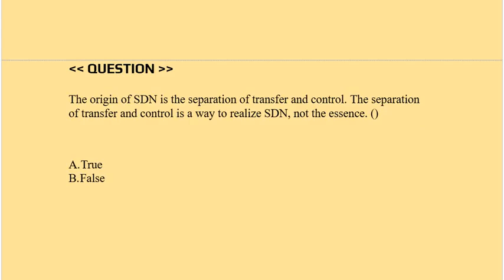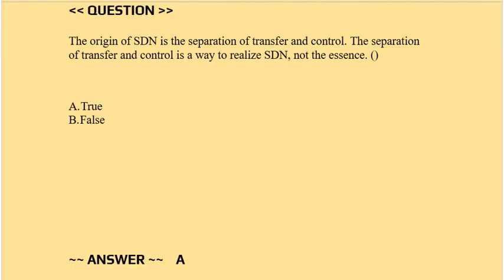Question: the origin of SDN is the separation of transfer and control. The separation of transfer and control is a way to realize SDN, not the essence. Options are true or false. Correct answer is option A, true.